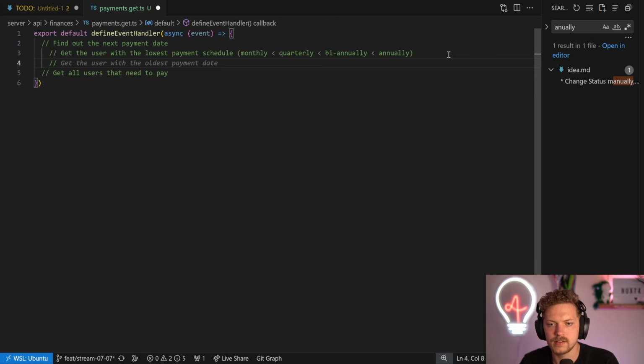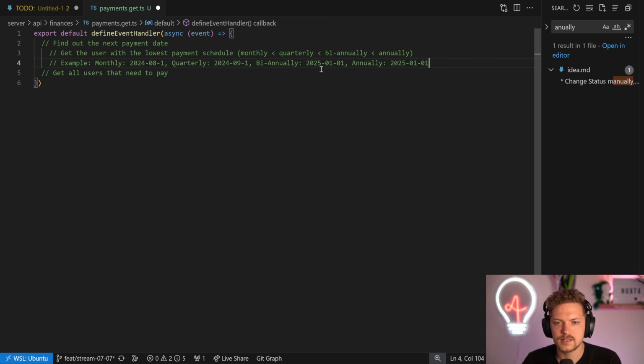So let's say if it's monthly, fine. So example, monthly, well, then it's the 1st of 8th, let's say, so 2024-08-01. But if it's quarterly, of course, then it's the 1st of September. And if it's biannually, well, then it's the 1st of 2025. And if it's annually, then it's just 2025, the 1st as well, in this case. So we basically don't want to create empty payments. That's pretty stupid. So we need to get the user with the lowest payment schedule,